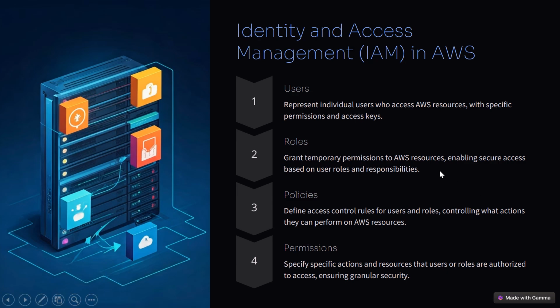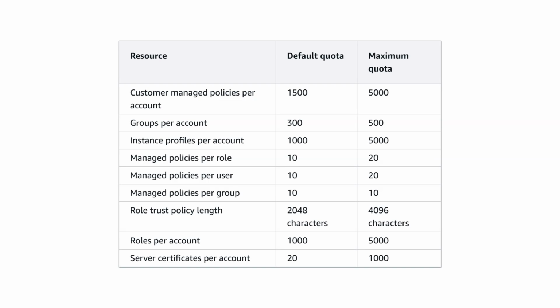And let us understand the restrictions, like limitations. Suppose I am holding an AWS account, there is some kind of default quota and maximum quota. Coming to the policies, by default the default quota is 1500, meaning up to 1500 policies I can create. If I want to increase my quota, yes, that is possible, and the maximum quota is 5000. For groups, the default quota is 300 per account and the maximum is 500 groups per account.